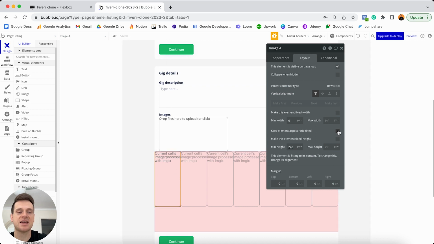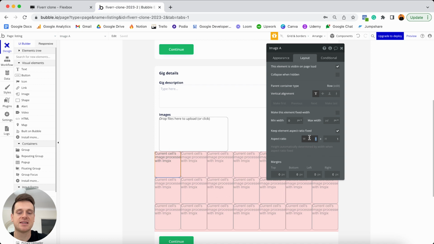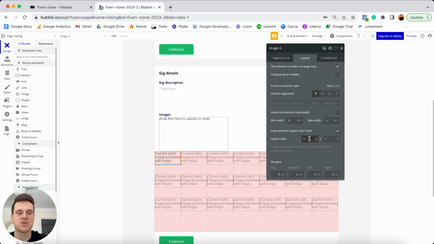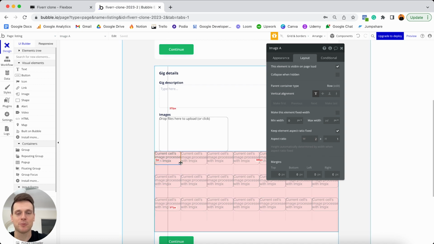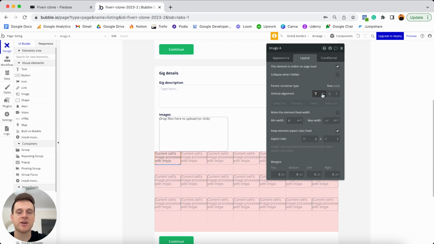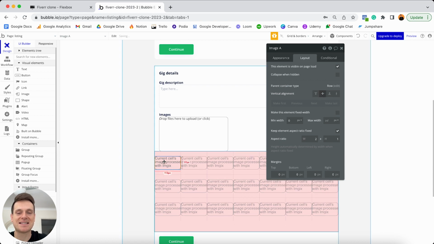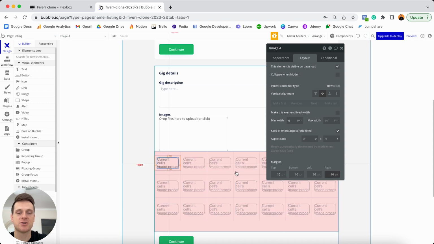I'm then going to select this option to keep this element's aspect ratio fixed. And I'm going to set this to be a 2:1 ratio. So that way this image will now become a rectangle. Then finally, I'm also going to vertically align this image in the center of our repeating group before I then add in 10 pixels of margin around each border of this image. So that way there's some space between all of my image previews.